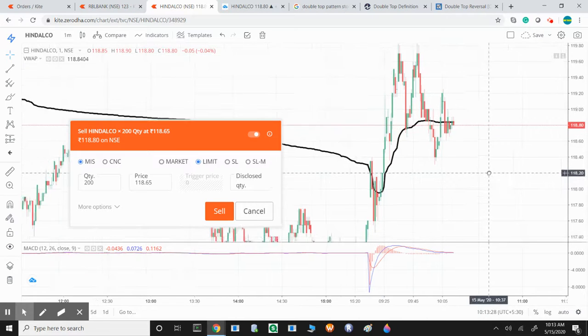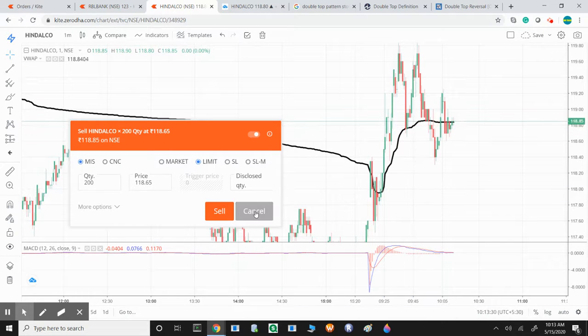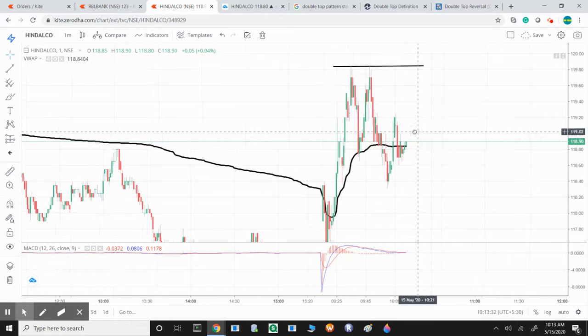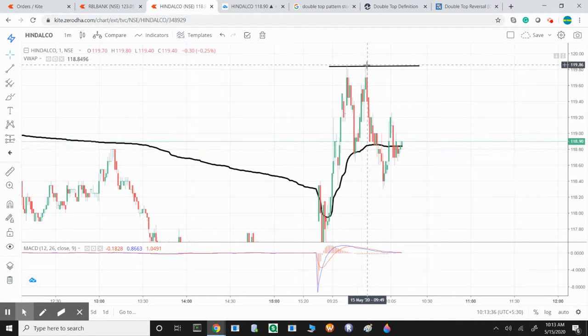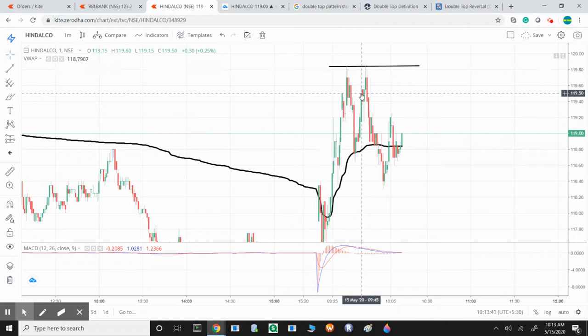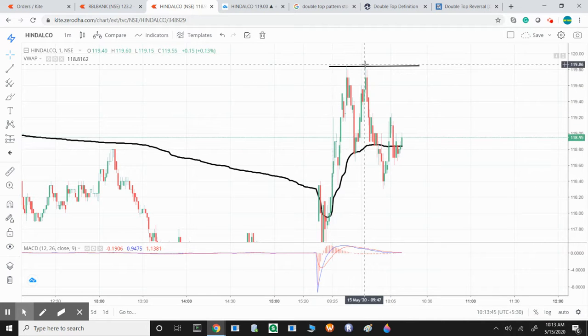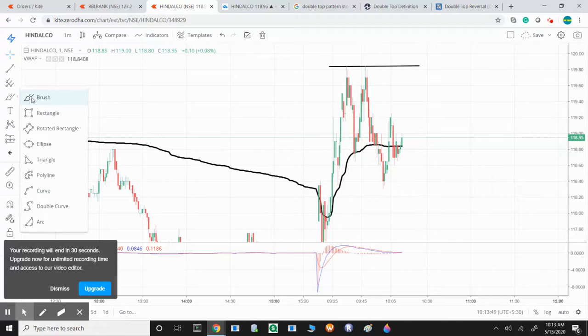And now we can see that there is a double top formation going on. This is a double top formation. This is the first top and then the second top. As you know, the double top formation is for reversal. So this is a trend reversal, and definitely the whole stock will come down.